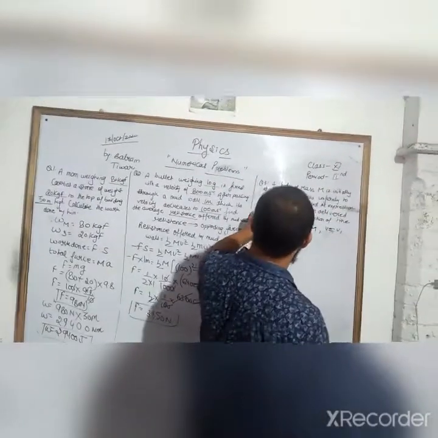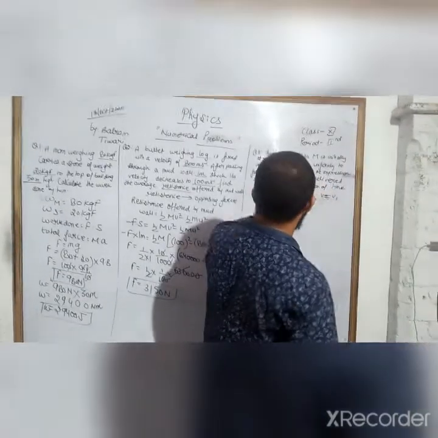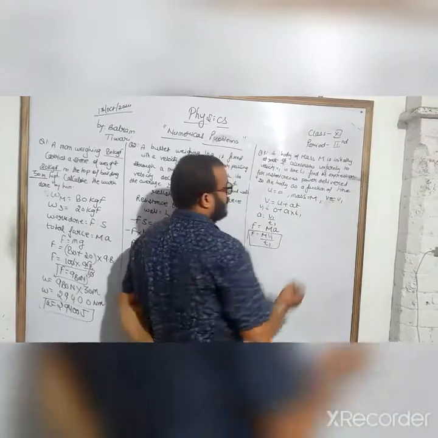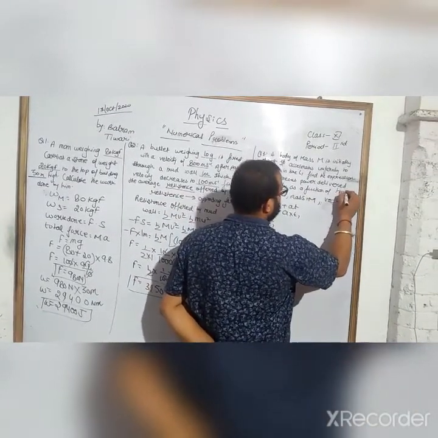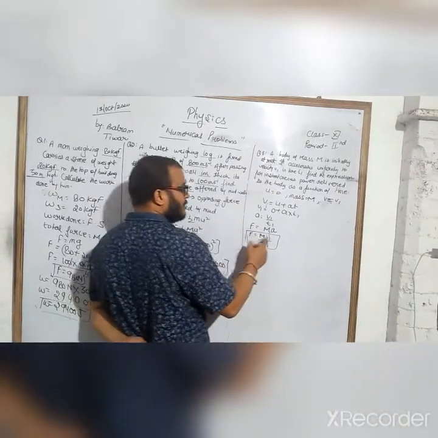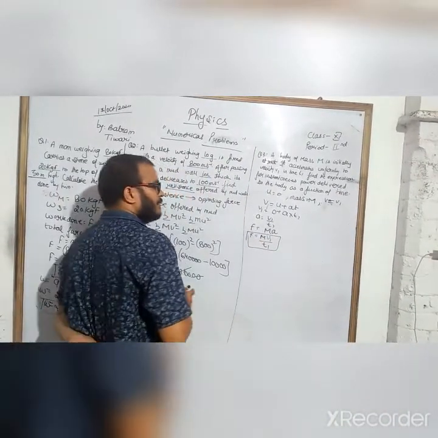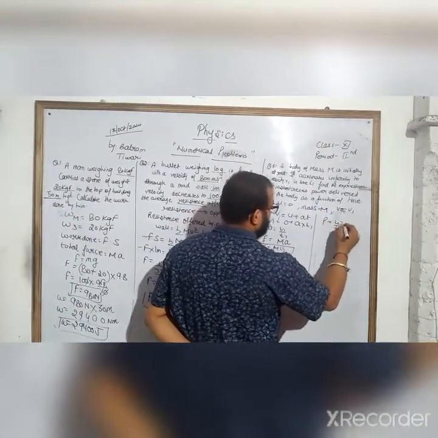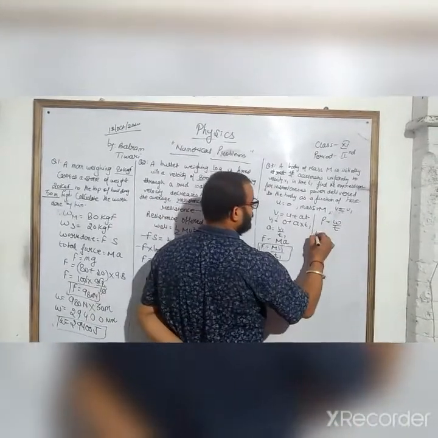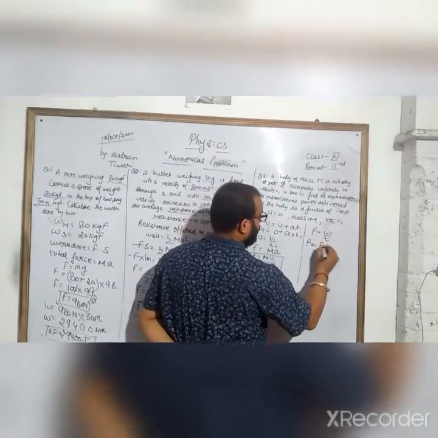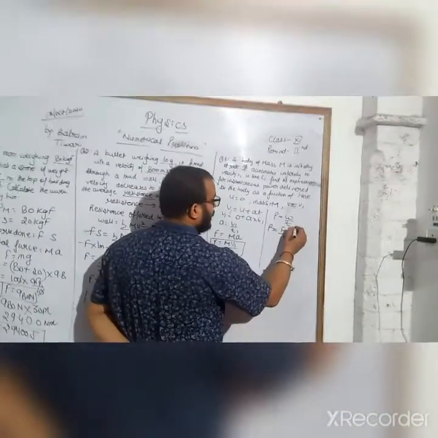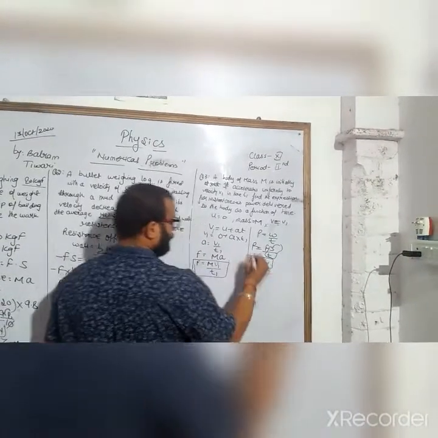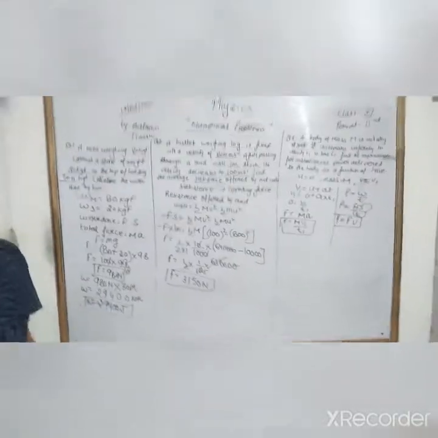Next. Find the expression for the instantaneous force delivered to the body as a function of time. The force becomes m v1 by t1. And what is the formula of power? The rate of doing work. Power is force into displacement upon t, and s by t is v. So power is F v.